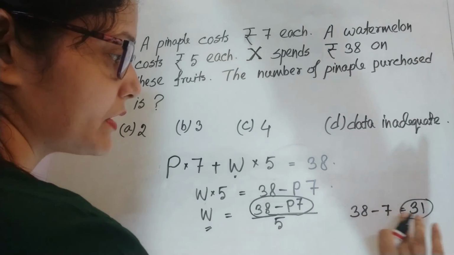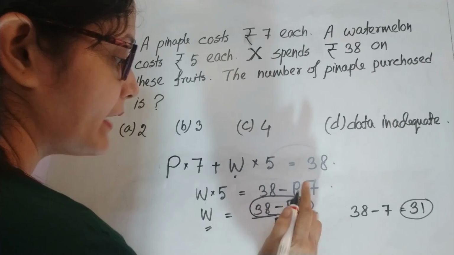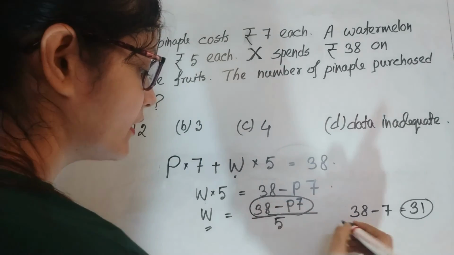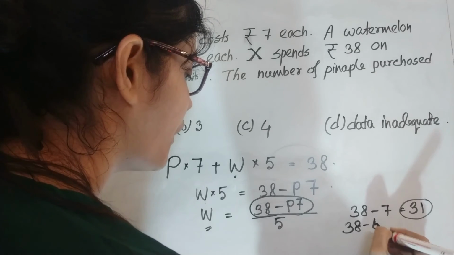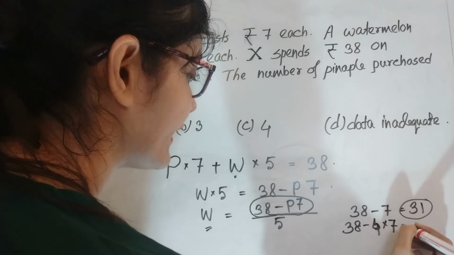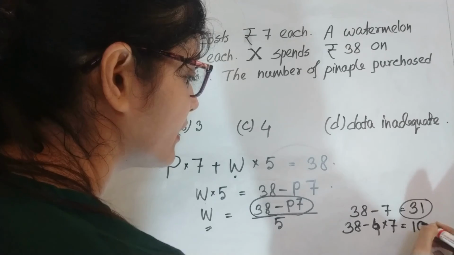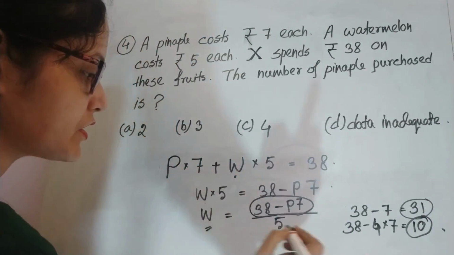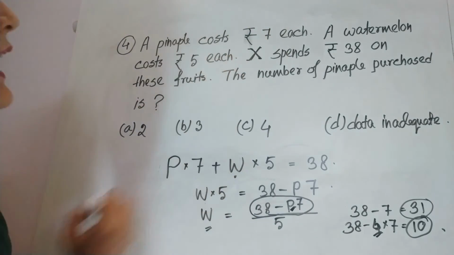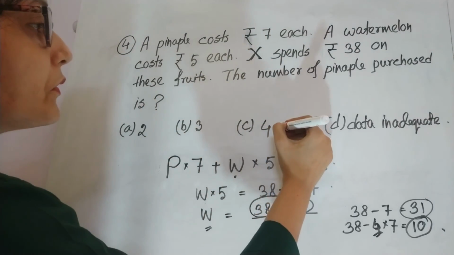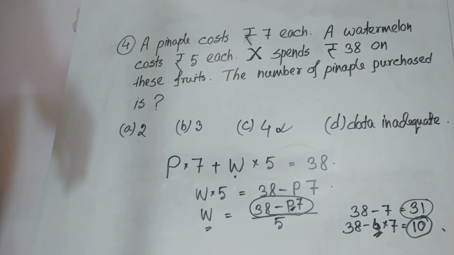If P is equal to 4, then 38 minus 4 multiplied by 7 is 10. 10 is divisible by 5. So X has purchased 4 pineapples. So here 4 will be the answer.